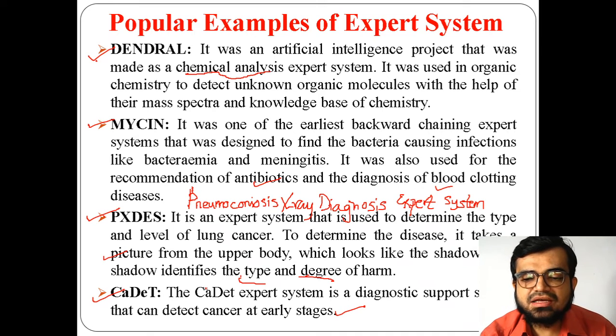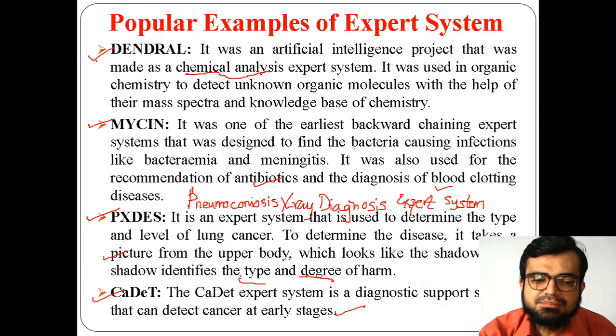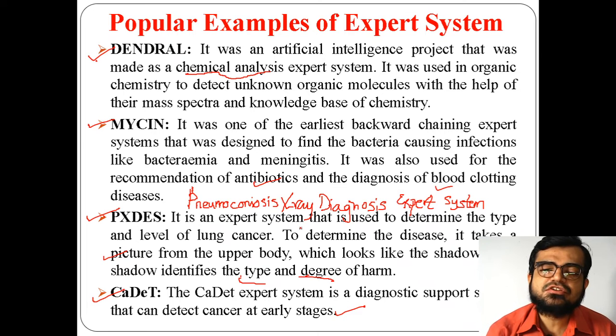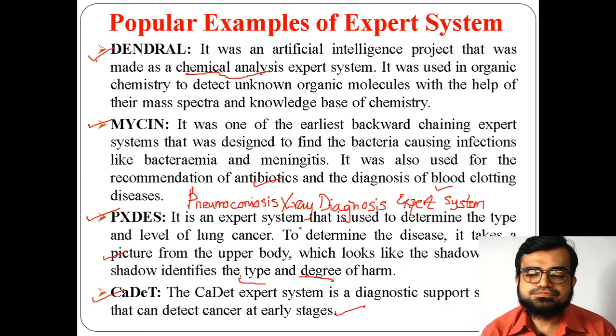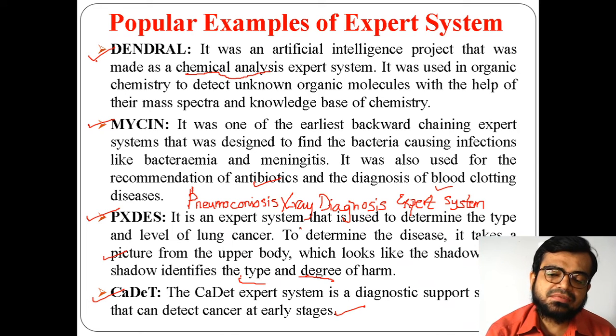See, some support systems or expert systems are diagnostic, some are for recommendation, some are helpful to cure the disease, some are for analyzing chemicals, which I said earlier in the first example. So there are various examples of expert systems, and mostly, initially, expert systems were used for medical purposes only.